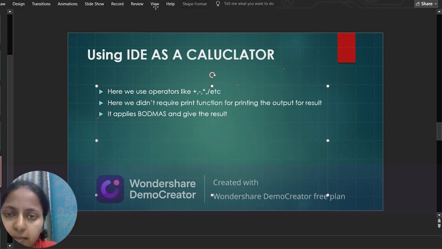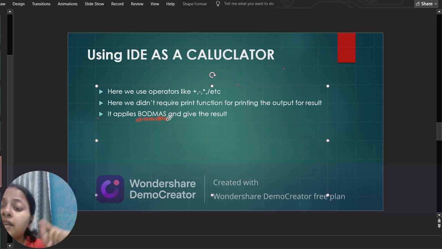I will take one pen. So B means brackets, first thing. O means order. D means division. M means multiplication. A means addition. And S means subtraction. So firstly brackets will be solved, then order will be solved.